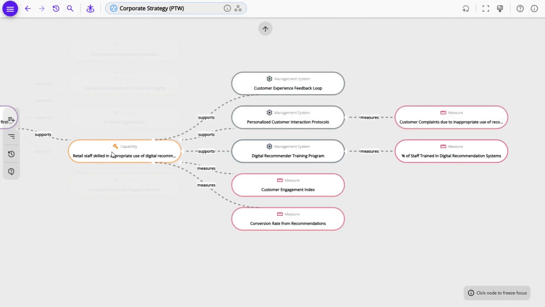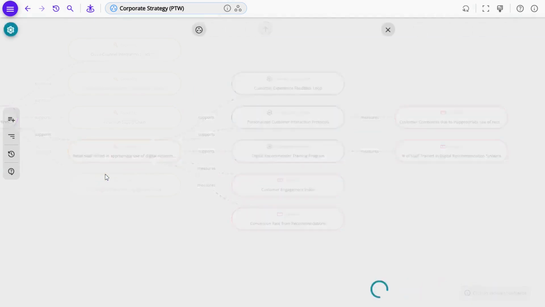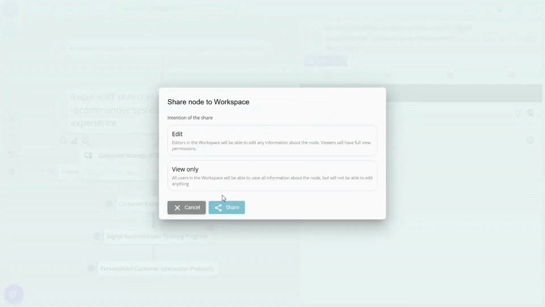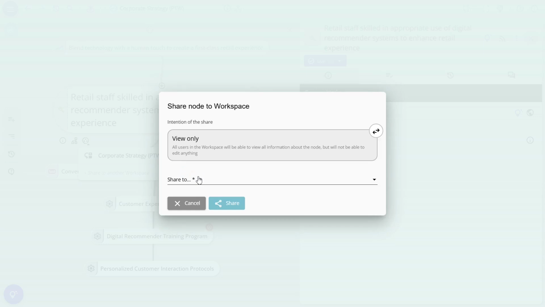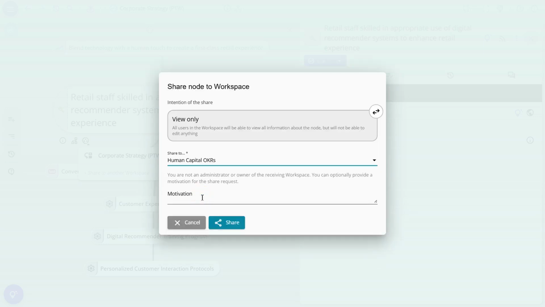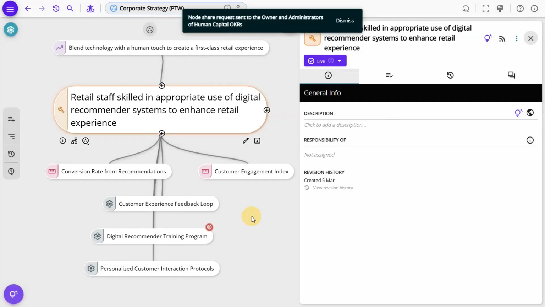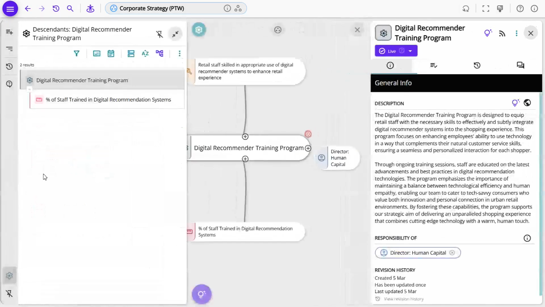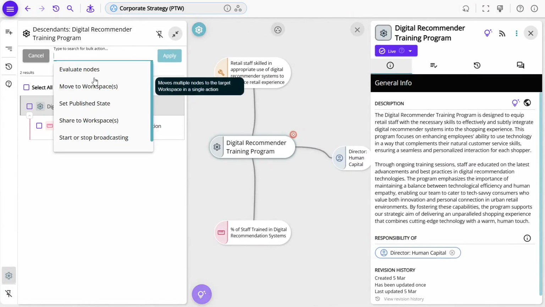To do this, James uses the focus view. He can share nodes individually or using a bulk action. Here, he selects an individual node and sets the intention of the share, in this case, view-only access. Since James isn't an admin of the HR workspace, the request needs approval. He adds a note for context and sends it off. Next, he creates a smart list to select the remaining nodes, then shares them in bulk. Again, view-only.